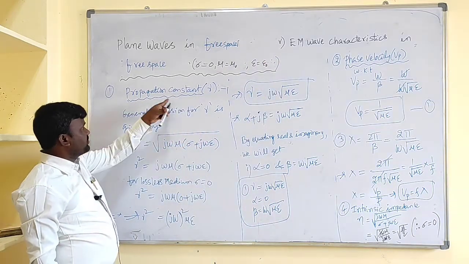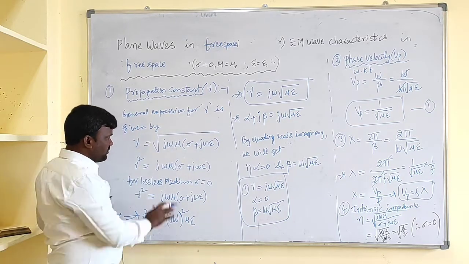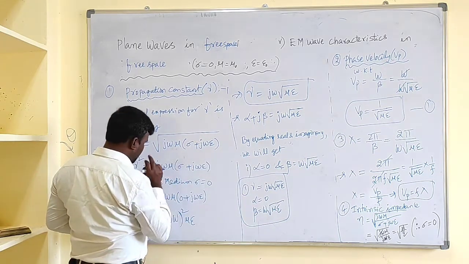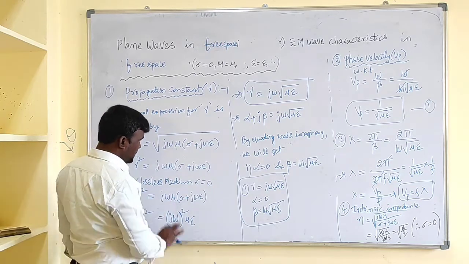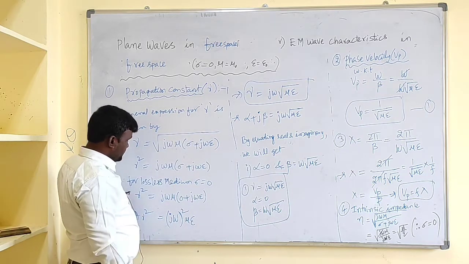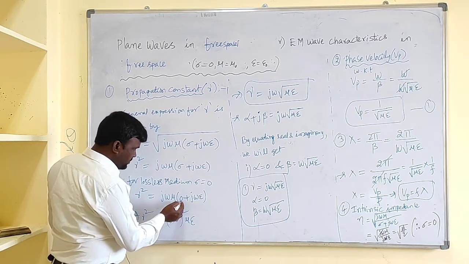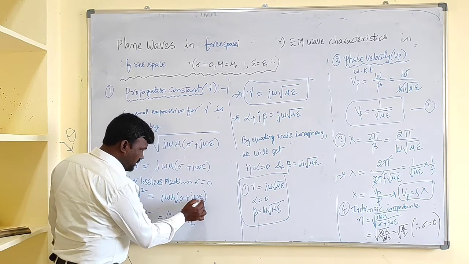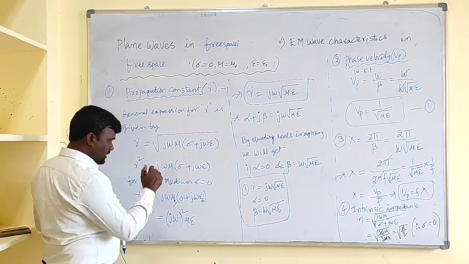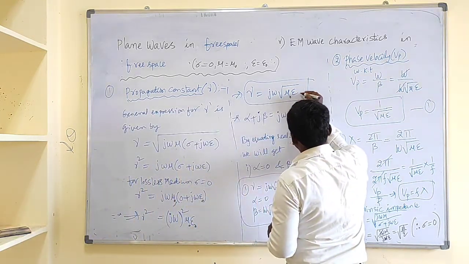Now we go for the propagation constant characteristics. The general expression for gamma is gamma equals under root j omega mu times sigma plus j omega epsilon, and gamma square is like this. For a lossless medium sigma is 0. We need to replace sigma as 0, mu as mu naught, and epsilon as epsilon naught for free space, and substitute those terms here also.